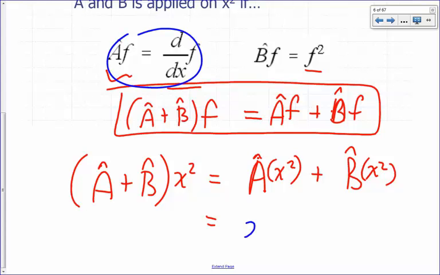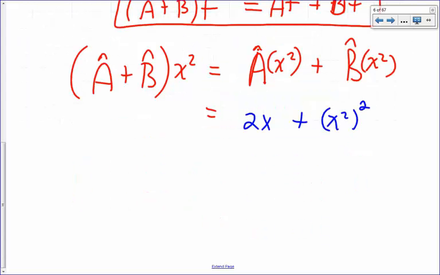It's going to be 2x. What is B applied on x squared according to our definition here? x squared squared, right? So that's just going to give you 2x plus x to the 4th. Pretty simple so far.